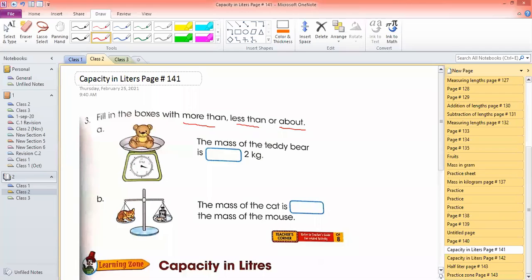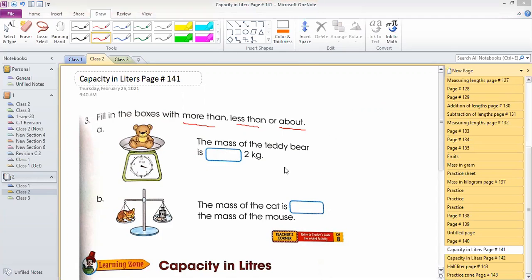Same here, if the needle is here, you will say it is more than 2 kg, but if the needle is here, before 2, you will say the mass of the teddy bear is less than 2 kg. If instead of 2 it is 1, I will say the mass is more than 1 kg, but it is 2, that means it is less than.